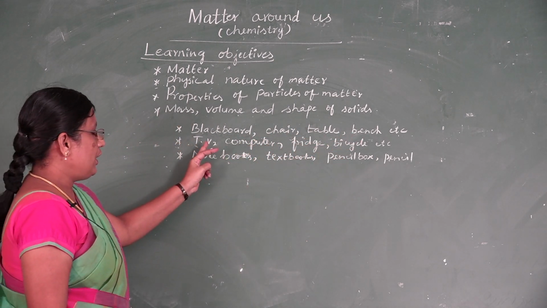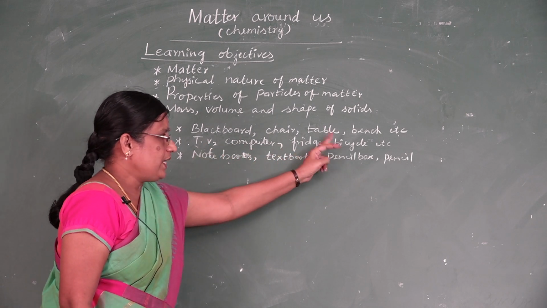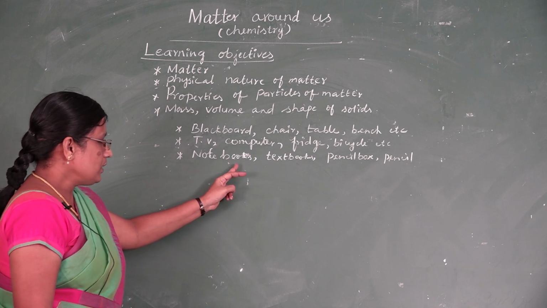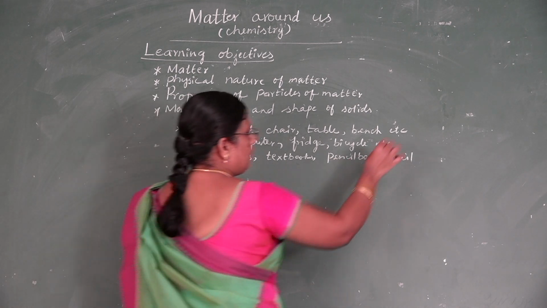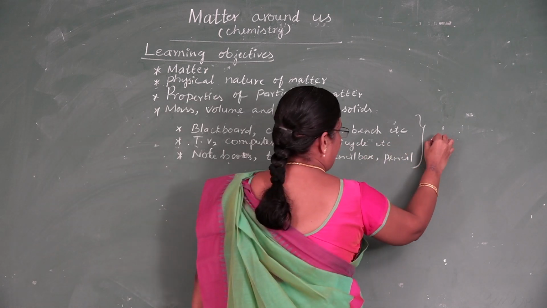The things which are in your house: TV, computer, fridge, bicycle. And the things which are in your school bag: notebooks, textbooks, pencil box, pencil. These things, these objects are called matter.